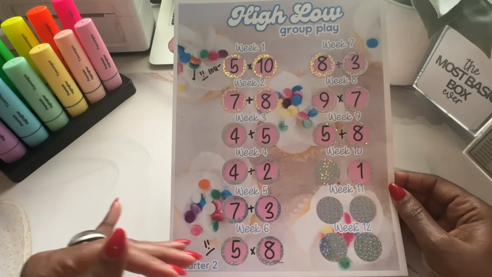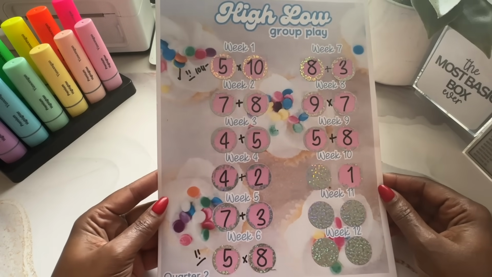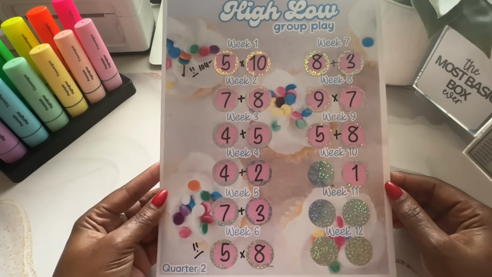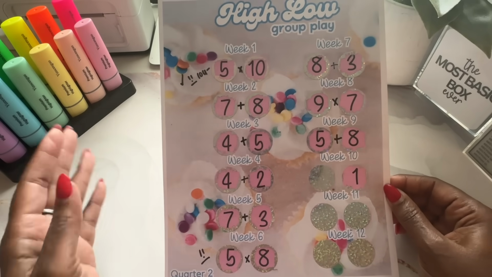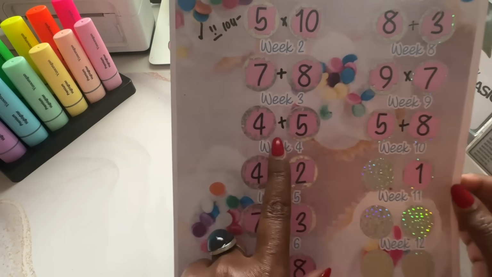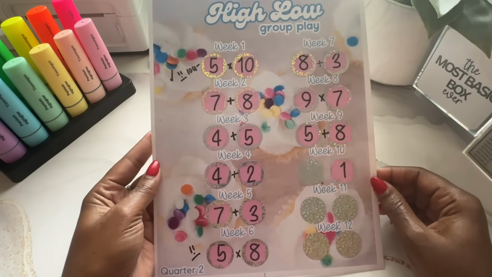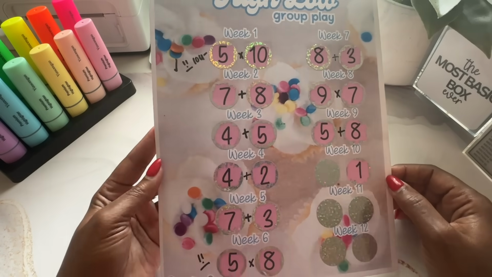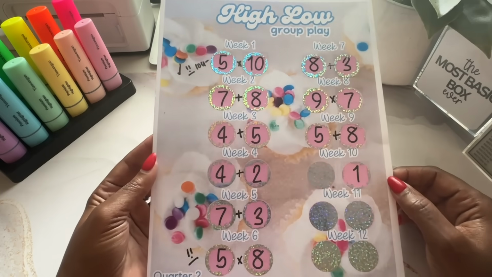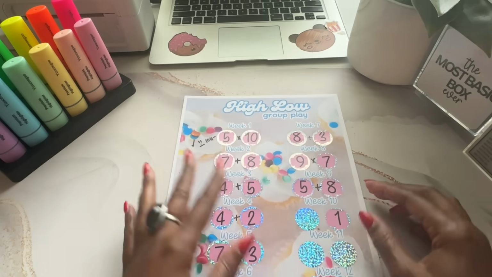The blank template is down below in my description bar at all times. You can print the template and go along with us. Take a screenshot of these numbers if you want to play along yourself and save the monies that we've already saved. I've marked here if we've been adding, or like in this week, multiplying, so you'll know how much to catch up. All right, now what we need to do is see who's going to be picking the comment from last week. So let's go ahead and pick a bus driver.